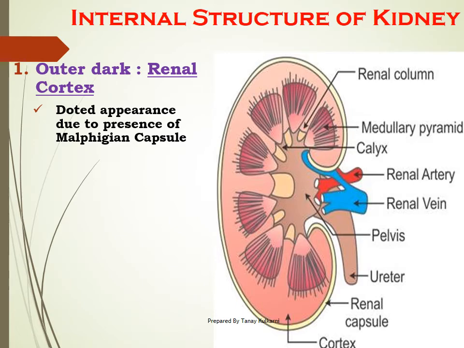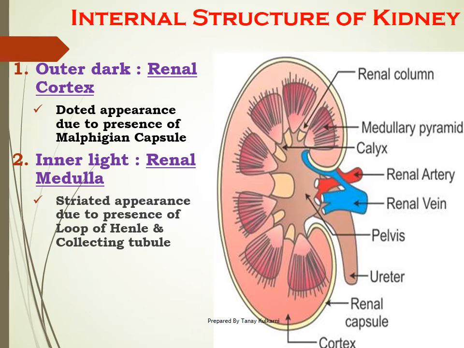Now this dot-like structure is nothing but the Malpighian capsule, which is part of our nephron that we'll discuss in upcoming slides. Correct? The middle or inner part is called renal medulla. It appears striated due to presence of loop of Henle and collecting duct or collecting tubule.